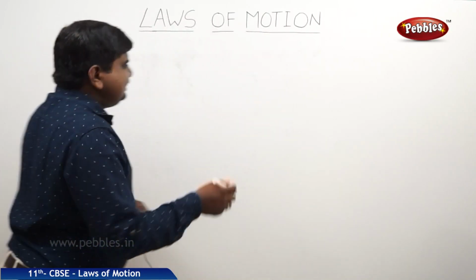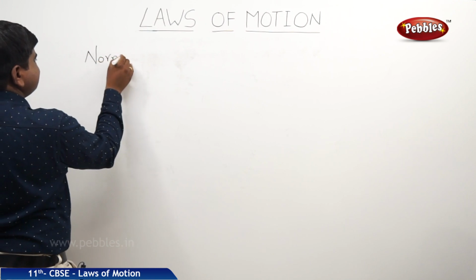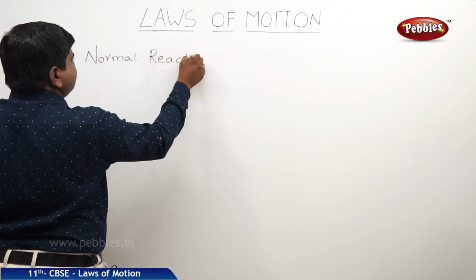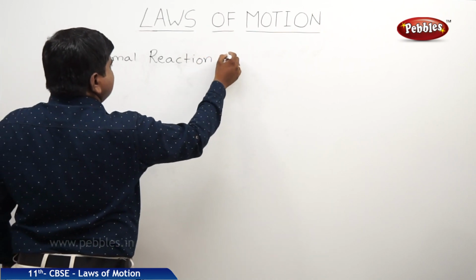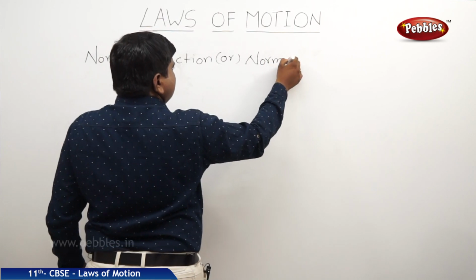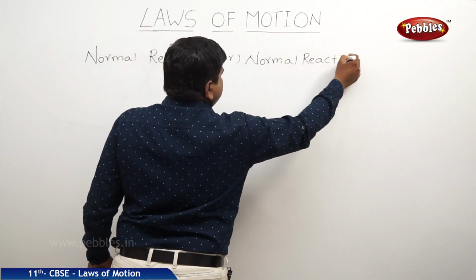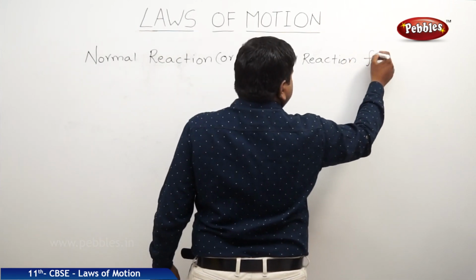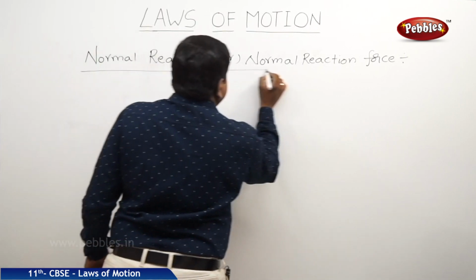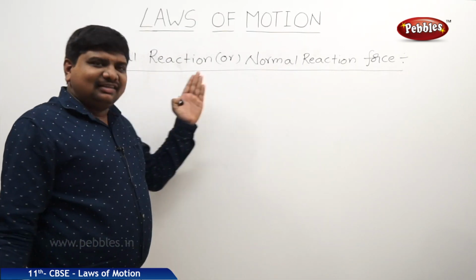The next concept is normal reaction, or normal reaction force. What is the way to define or understand this concept?